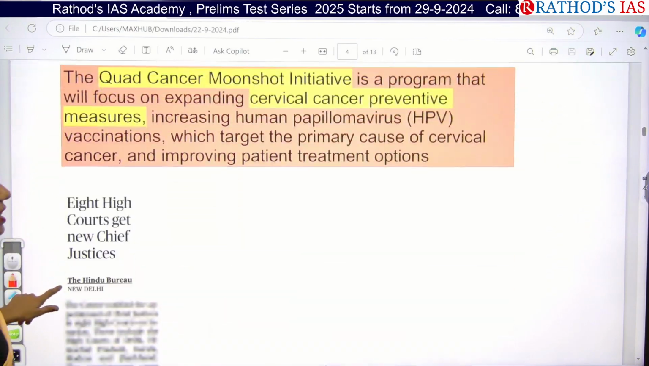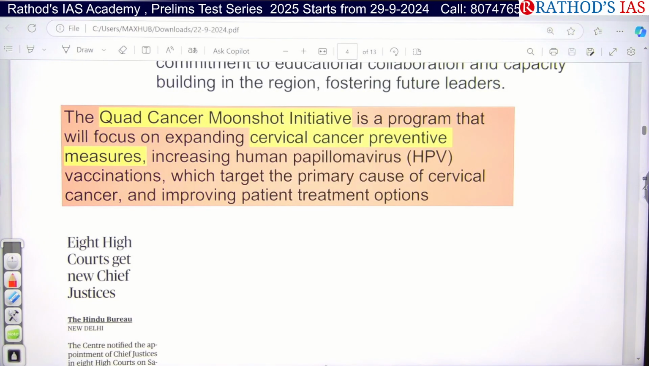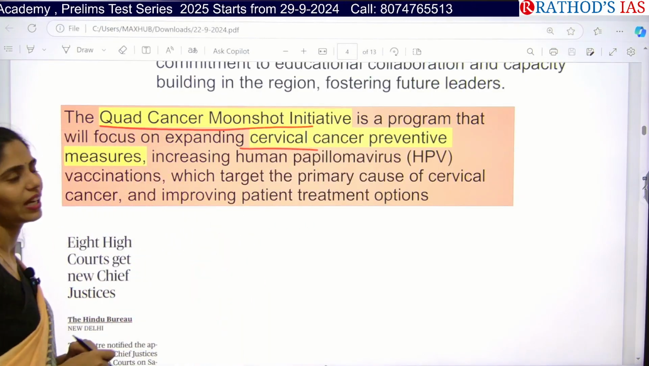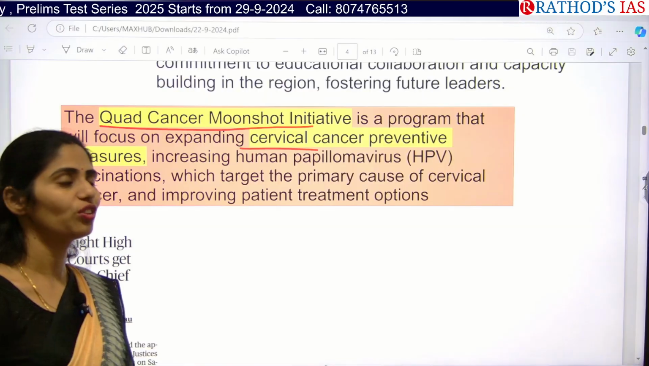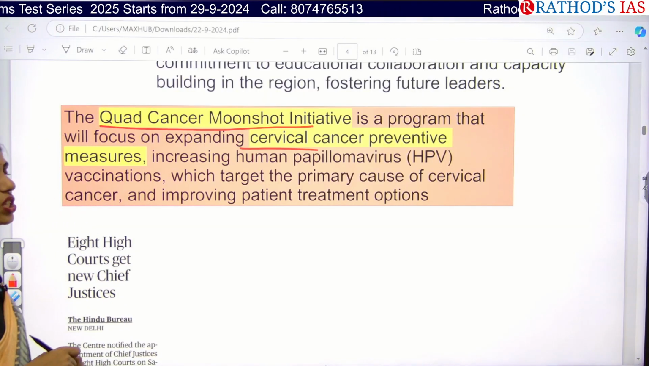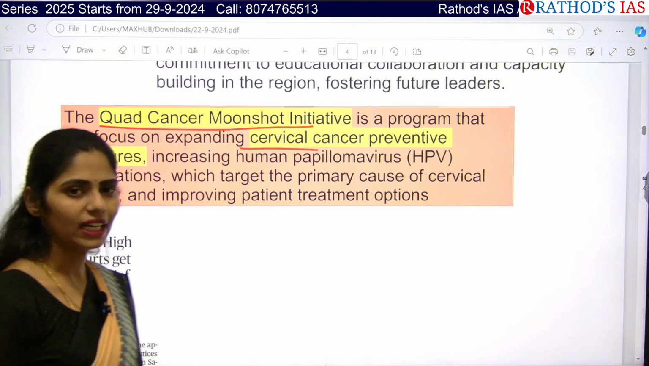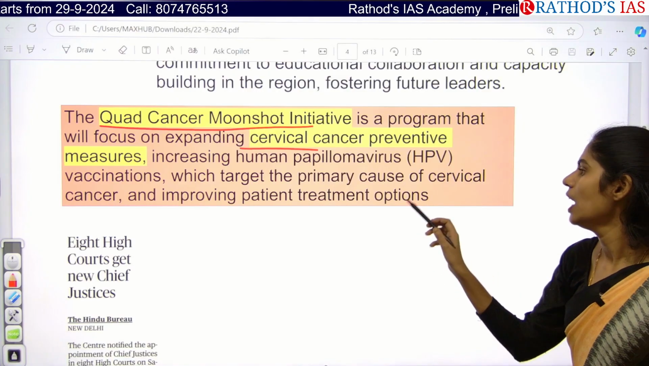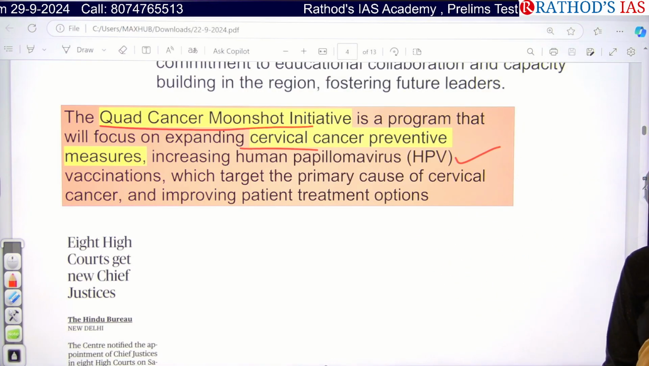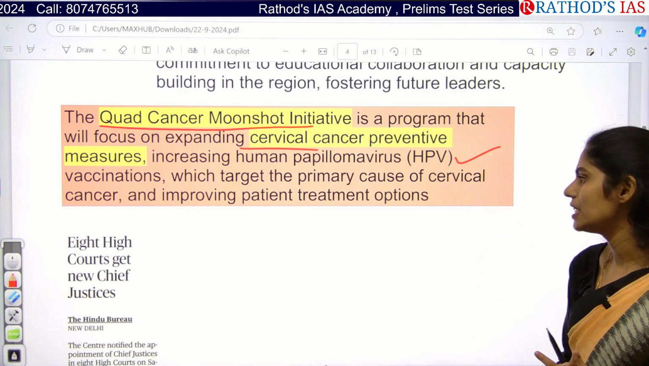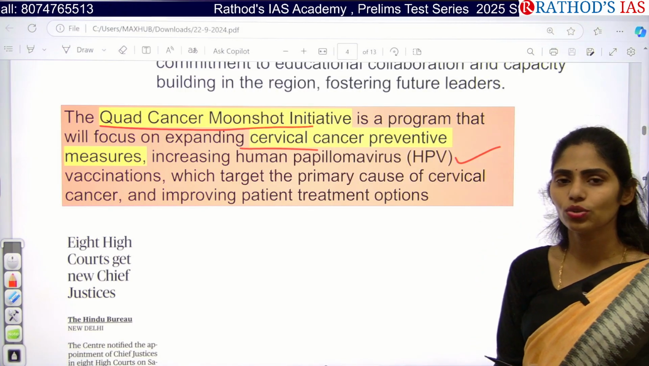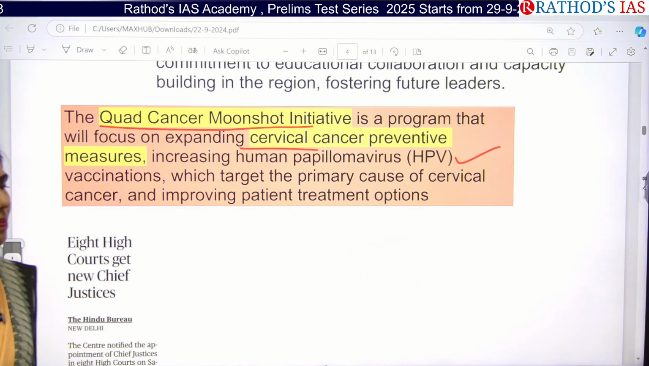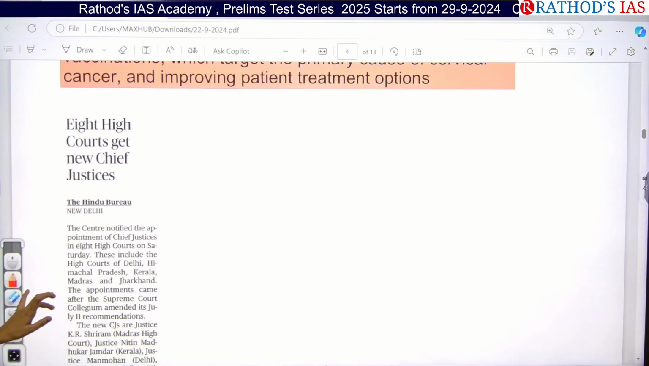Now let us see some facts regarding what is this Quad Cancer Moonshot Initiative. This initiative is focusing on cervical cancer, especially its prevention, because cases of cervical cancer are increasing in India, and it is mainly caused by a virus called human papilloma virus. Okay, and we have a vaccine called Cervavac for this cervical cancer, even though we need collaboration from different countries so that we can get advanced technology and effectively manage this kind of disease in future. Clear? And let us see the next article.